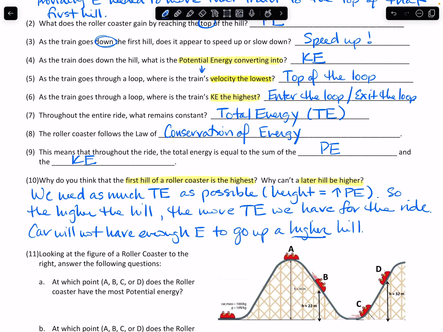That only happens if there's another chain. If you have a higher hill that you need to go up, or you've lost enough energy through things like friction, then a chain will be in place and it will do some work, provide some energy, and drag your car to the top of that higher hill. But generally speaking, most of these roller coasters work by having a very high hill at the beginning, because that gives you a large amount of total energy to work with as the car moves through the rest of the ride.